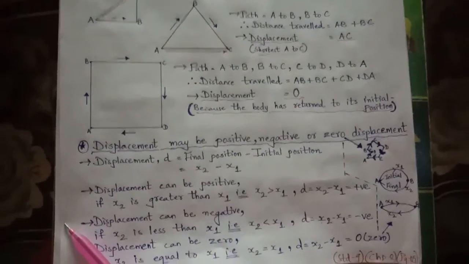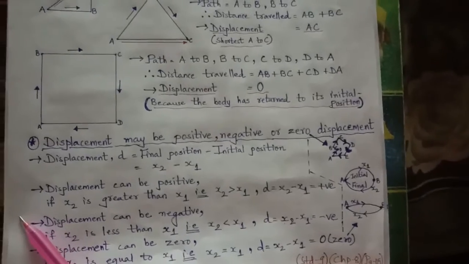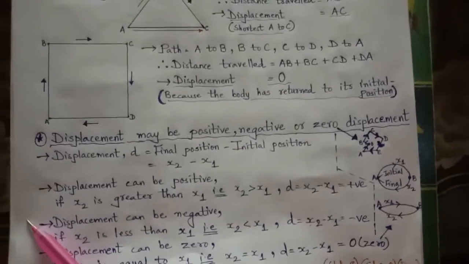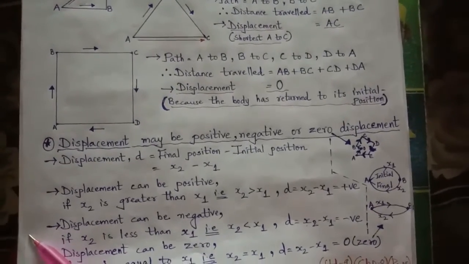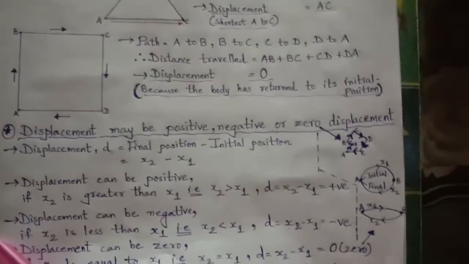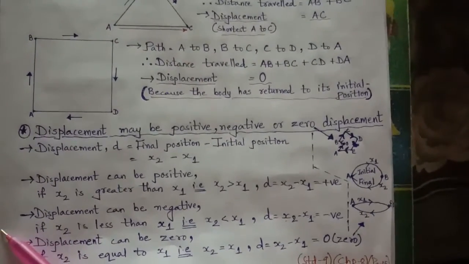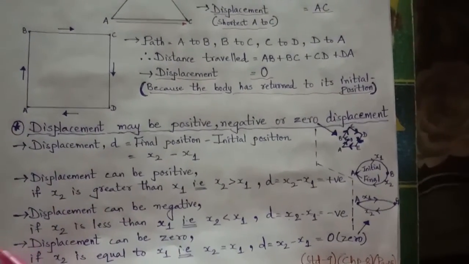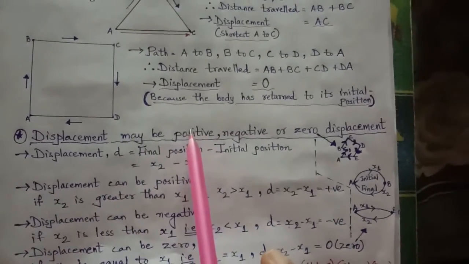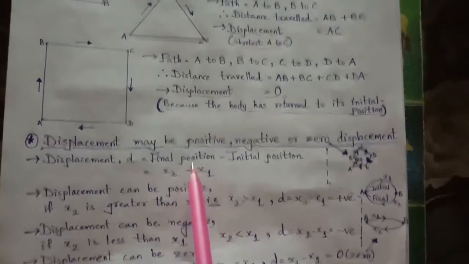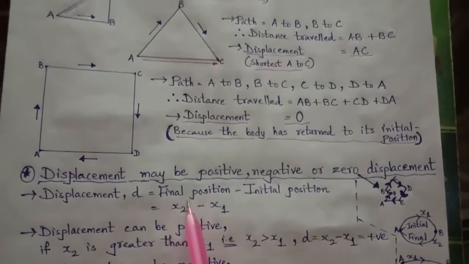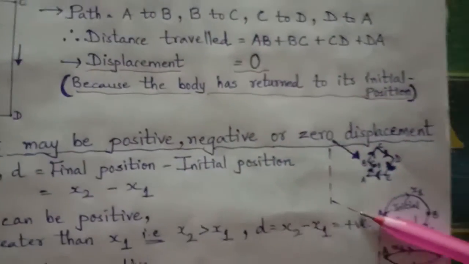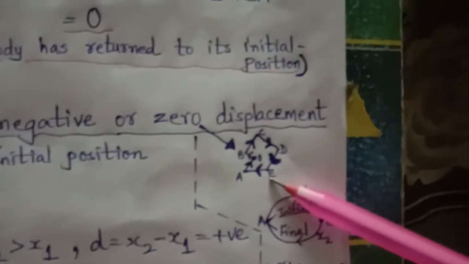But as I told first, if initial is 2 and final is 10, then 10 minus 2 will be 8, positive. Instead, if initial is 10 and final is 8, then 8 minus 10 will be minus 2, negative. So displacement can be positive, negative or 0. But distance is never negative. It is always positive.